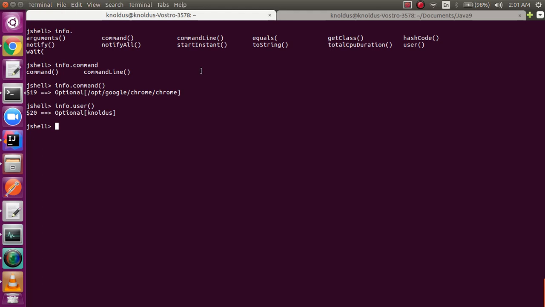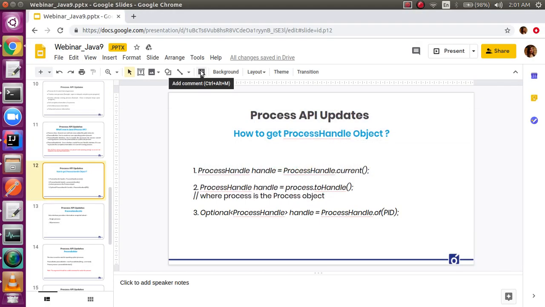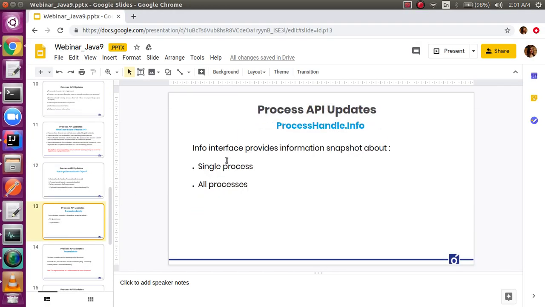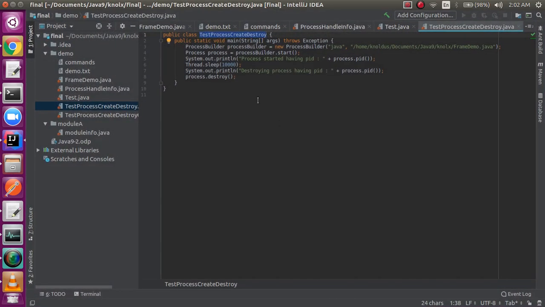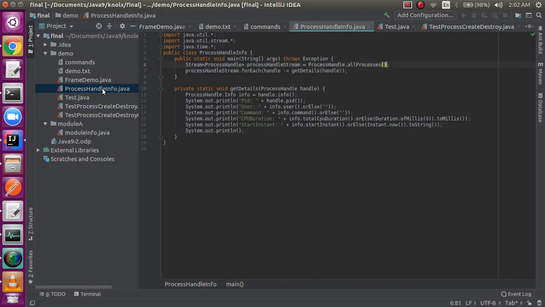Now I also told you that we can extract the information not just of a single process but of multiple processes as well, right? So how can we do that? Let's have a look at that. For that I have already created a program for you guys in order to make our thing simpler. So you can see that I have a process handler stream here. I have extracted all the processes which are currently running. Now for each of the processes I have extracted PID, user, command, CPU duration, start instant.